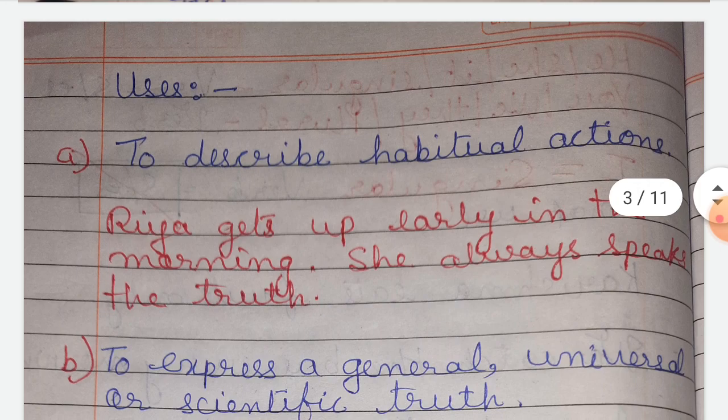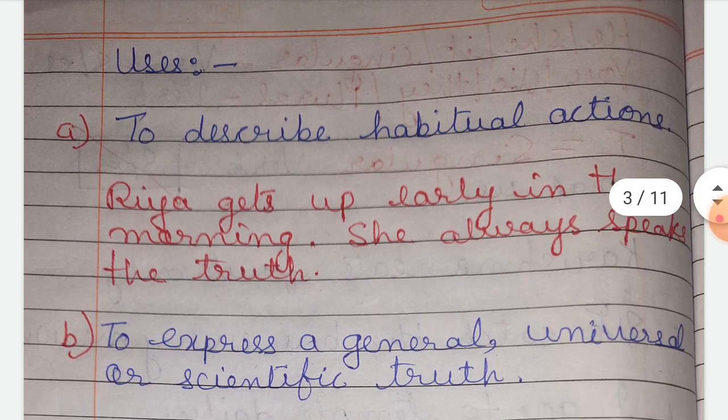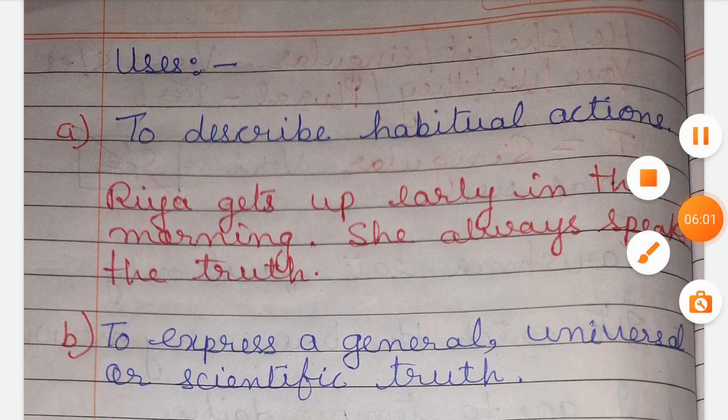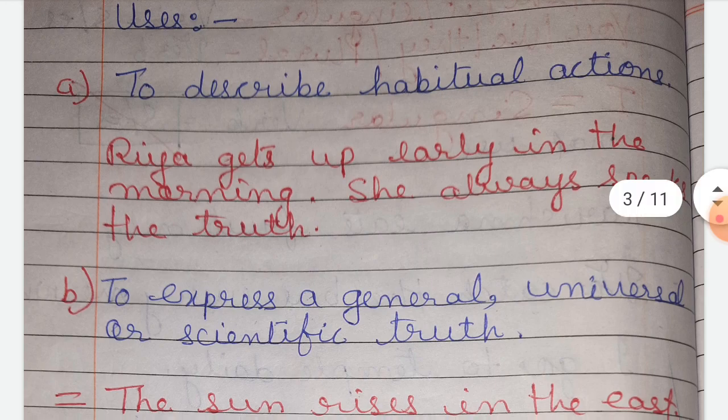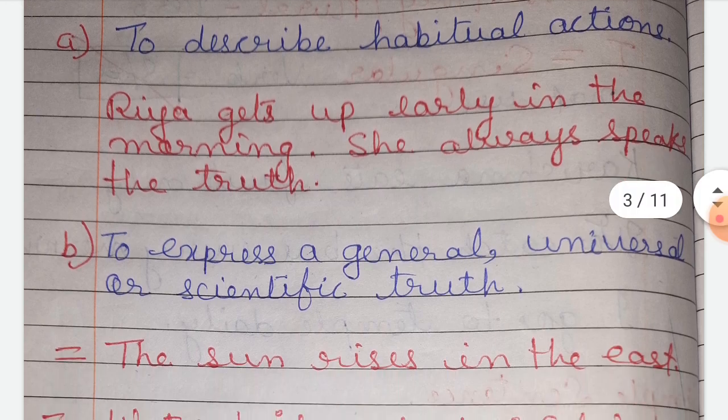So where is present indefinite tense used? First, to describe a habitual action. Habit means when we are describing a habit, in that case we will use the present indefinite or simple tense. For example, Ria gets up early in the morning.